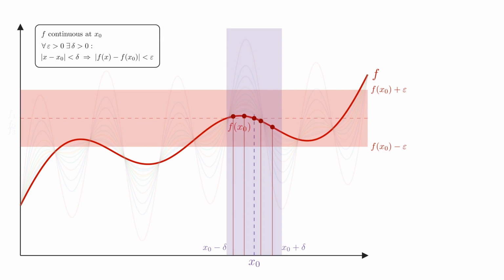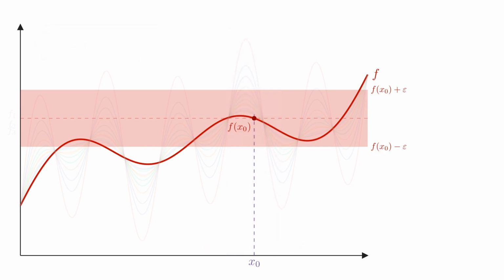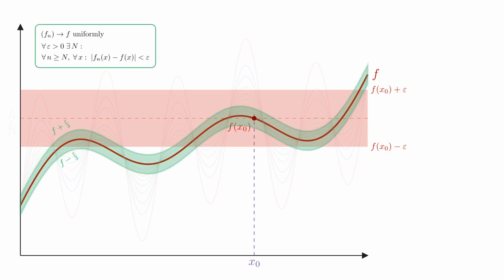So how do we prove this? We use two ingredients. First, each function in the sequence is continuous. Second, the sequence converges uniformly to f. Let us start by using the assumed property that we have uniform convergence. Uniform convergence says that for every tolerance level we choose, eventually the whole graph of fn lies inside the tolerance band around the limit function f.